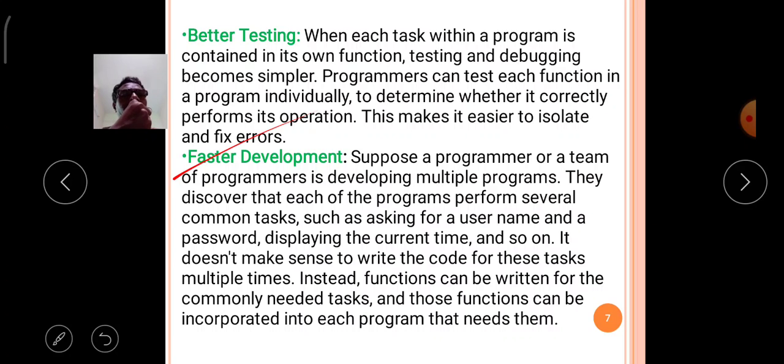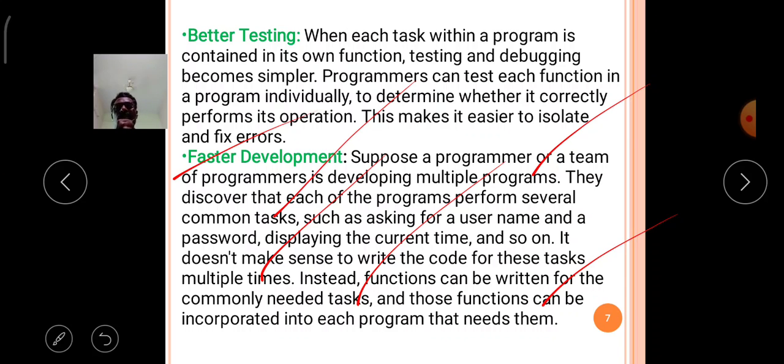Suppose a programmer or a team of programmers is developing multiple programs. They discover that each of the programs performs several common tasks, such as asking for a username and a password, displaying the current time, and so on. It does not make sense to write the code for these tasks multiple times. Instead, functions can be written for the commonly needed tasks, and those functions can be incorporated into each program that needs them.